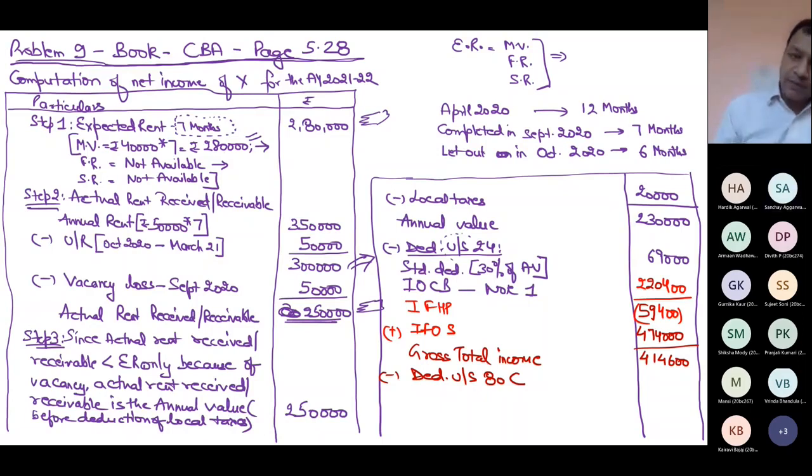Sir, nil. Why nil? Sir, because there has not been any repayment of loan this year. But repayment of loan is there, 2 lakh rupees I have repaid. Sir, but it was repaid on 31st March 18. Yes. So that means that repayment is not done in the previous year 2021.